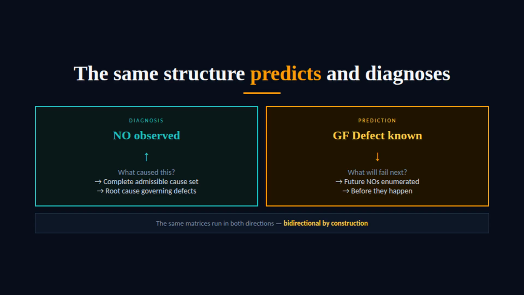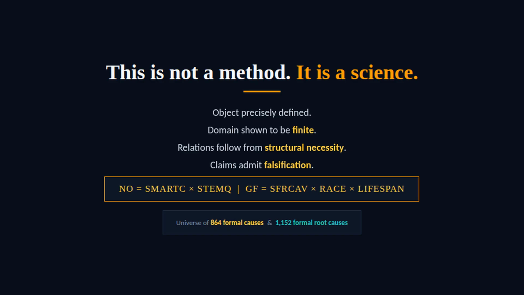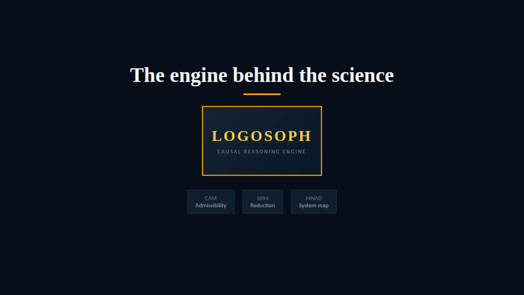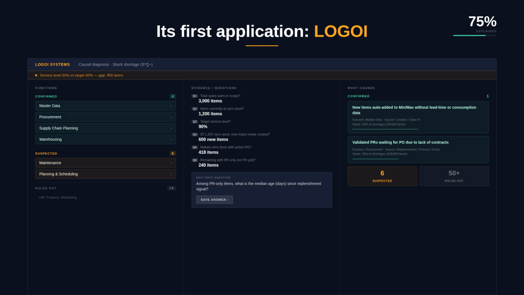At the execution level, which failures will follow? At the governing level, which structural defects will produce the next failure? This is not a method. It is a science, a complete, finite structure of failure and causation. The engine behind this science is called logosoph, and its first application, log-oi, brings it to business. A clear answer. A complete list of causes.